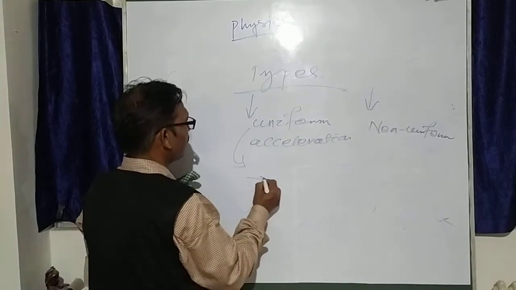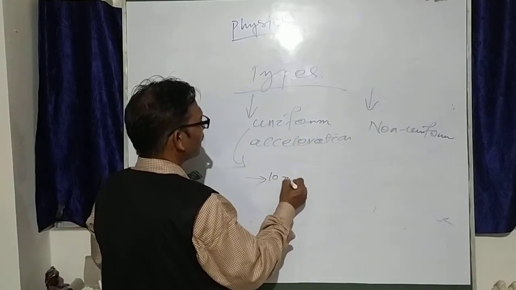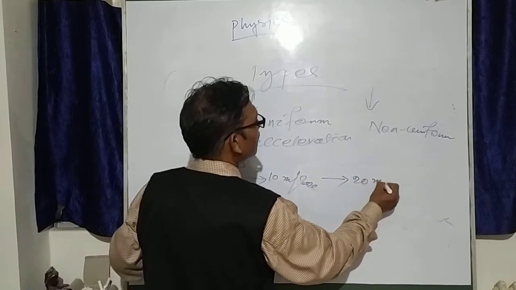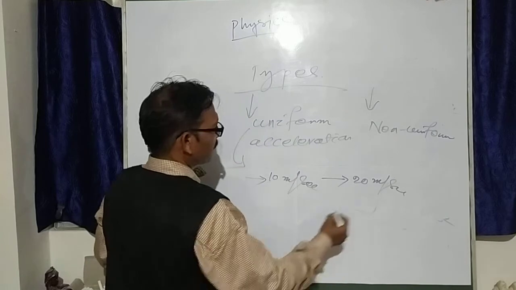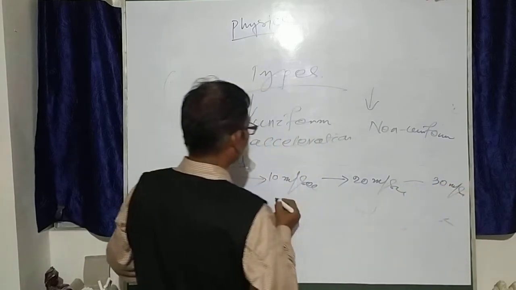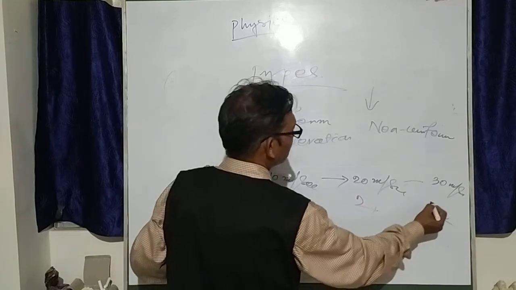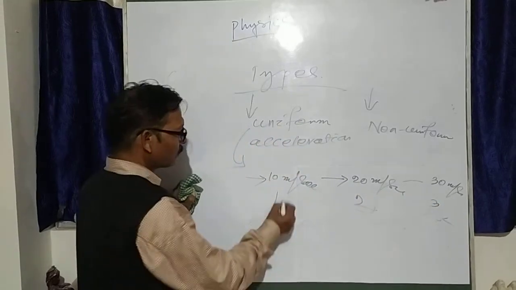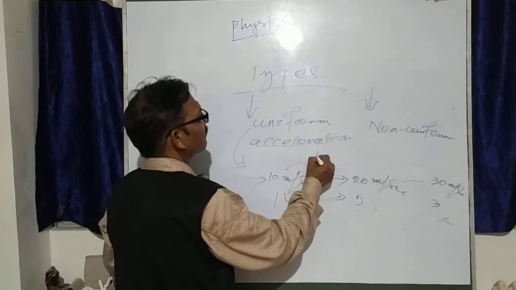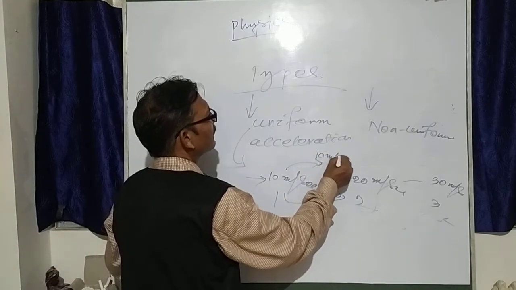Suppose one example: 10 meters per second velocity, 20 meters per second velocity, 30 meters per second velocity, at 1 second, 2 seconds, 3 seconds. From the first to the second is only 1 second, and velocity increases by 10 meters per second.